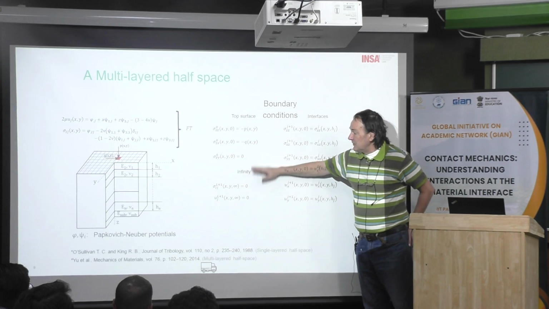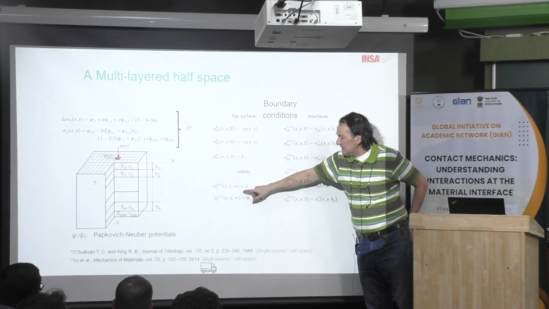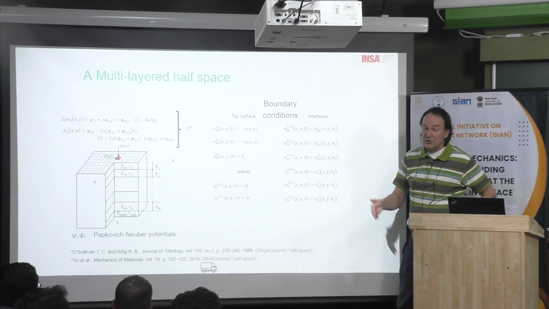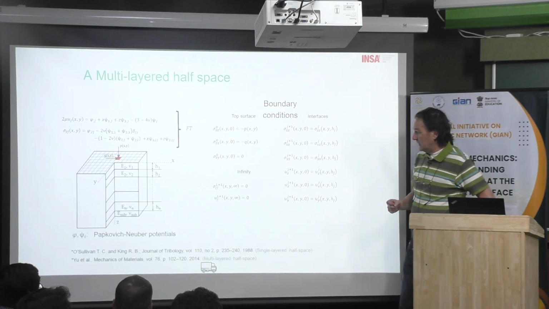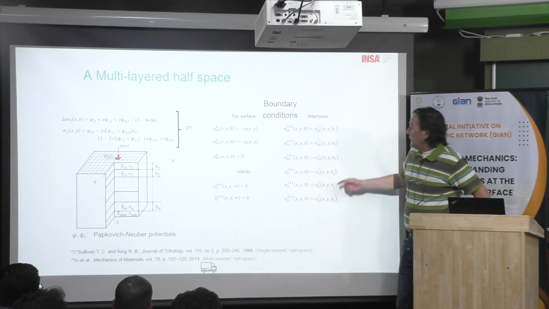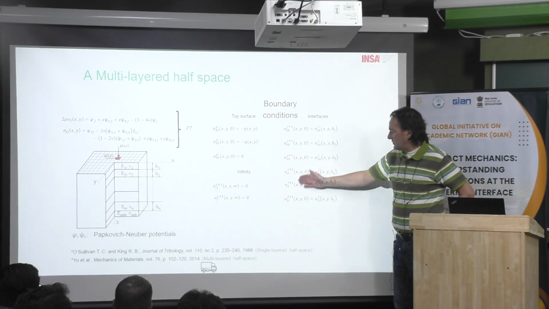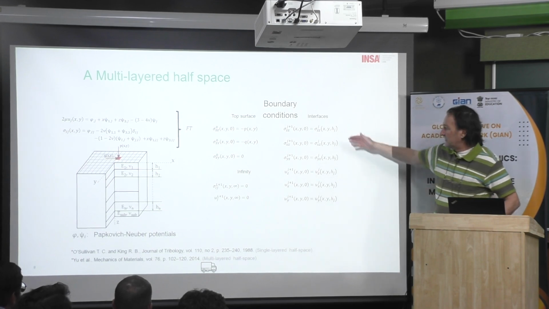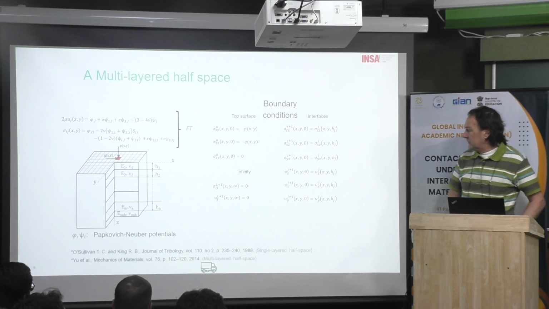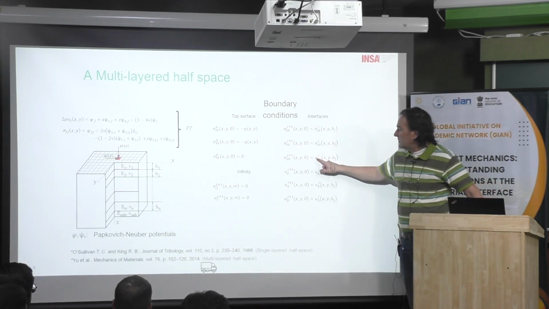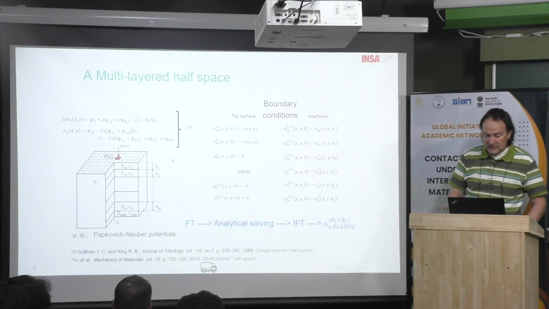Here z equals 0, this is the surface. Here this is at the infinity. You should have the solution which tends to 0 because this is a half space. There is no displacement, no strain, no stress. And as I said before, here you have the continuity of the stress and of the displacement, but you can modify that if you like. We didn't do that, but it's possible to change the boundary condition between each layer. G is a layer, and G plus 1 is the next layer, at the bottom. So the first one is at the surface.